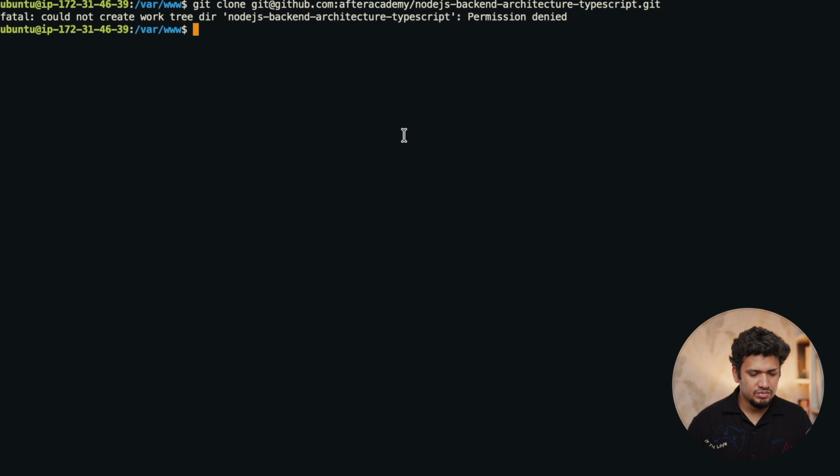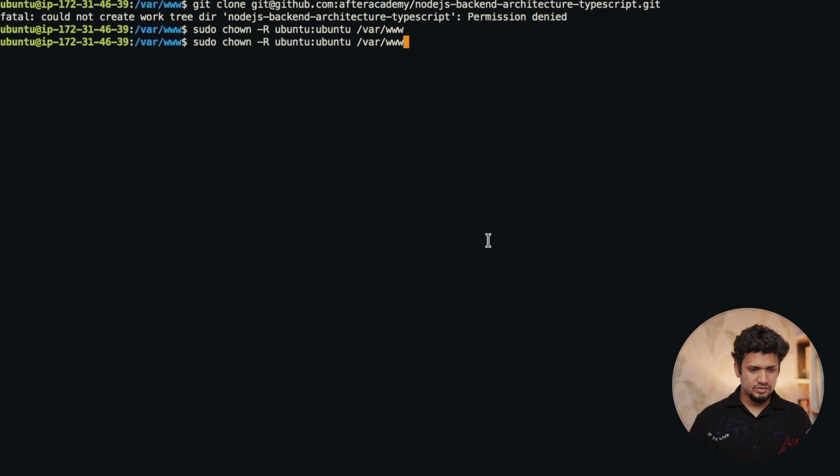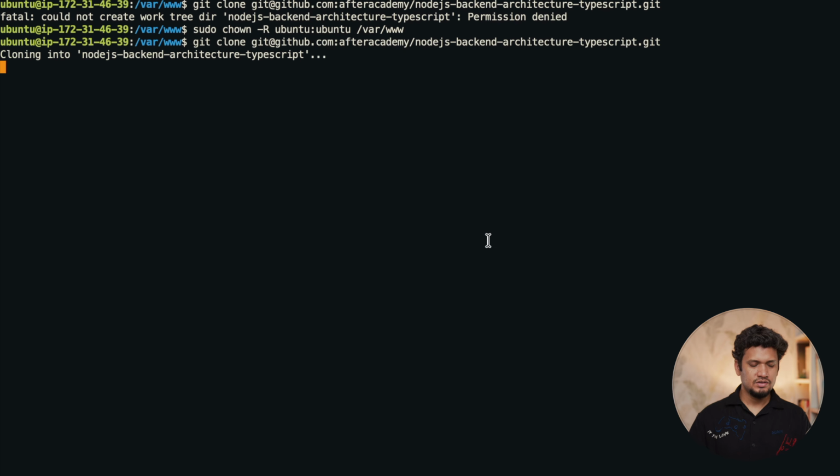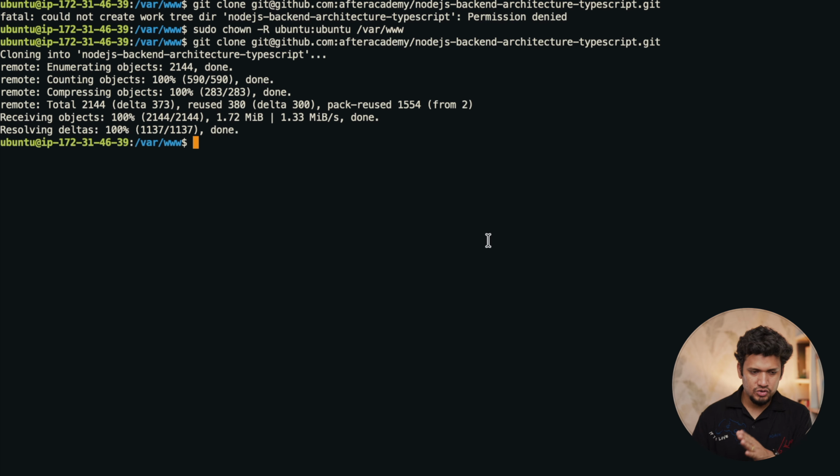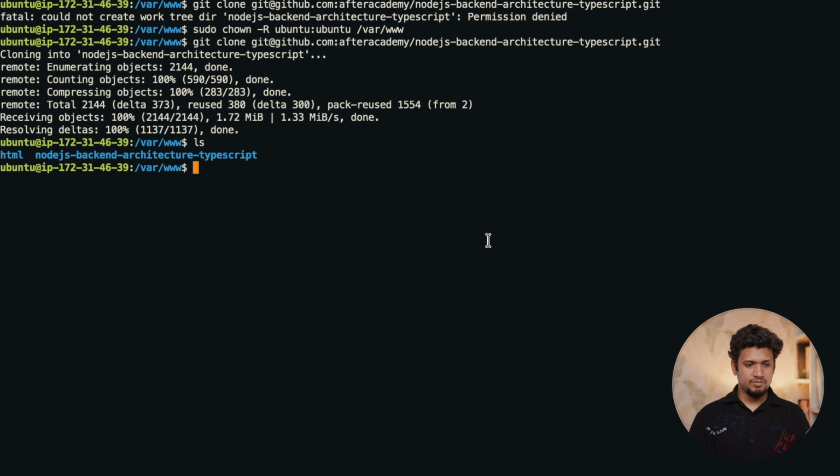It says permission denied. So we'll have to provide the permission of www folder to our Ubuntu user. sudo chown -R ubuntu user to the folder var www. Now let's clone again. This time it is cloning because var www is under the ownership of the root, and here we want to clone it via the key which is saved in the Ubuntu user's home. Hence we have to provide the permission of var www to the Ubuntu to make read and write. Now let's check. Yes, I have got the project here.